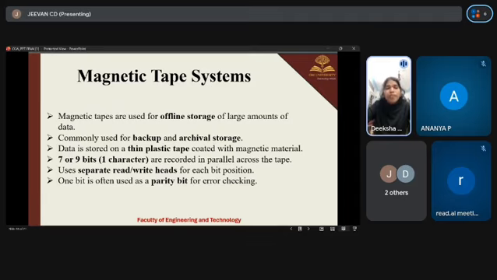It contains 7 or 9 bits recorded in parallel across the tape. This means each character is stored as 7 or 9 bits at the same time, side by side, and a bit is the smallest unit of data, 0 or 1. Parallel recording means bits are stored across the width of the tape together. It uses separate read or write heads for each bit position. Each bit line has its own tiny head to read or write that bit while the tape moves. And next slide.